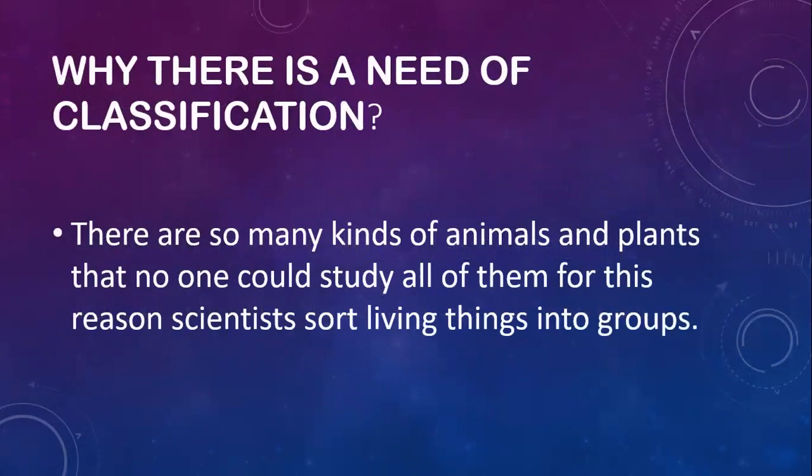Here comes a question: why is there a need for classification? There are so many kinds of animals and plants that no one could study all of them, because Allah has created so many kinds of animals and plants that no one could study all the species at the same time. That's why scientists sort living things into groups. Whenever you need to study, you can open their group. So classification has a very important role.